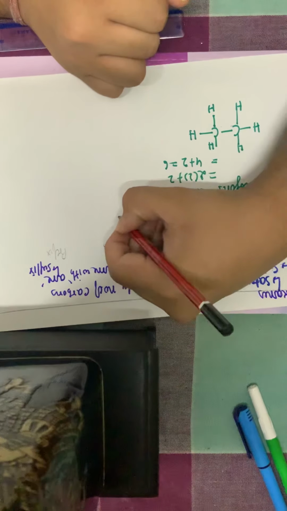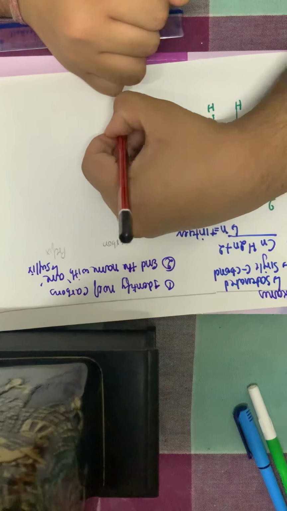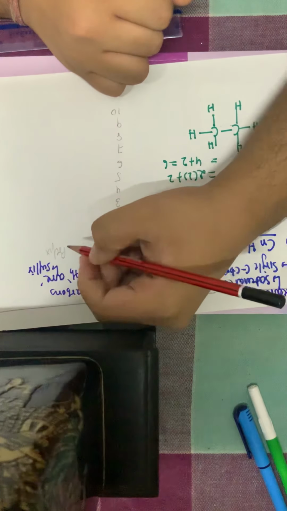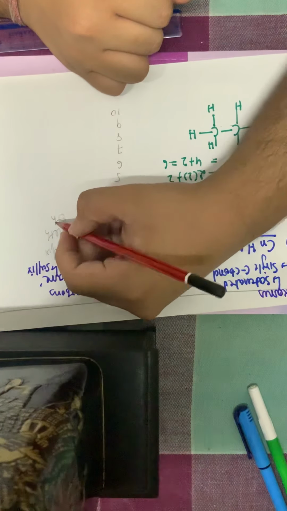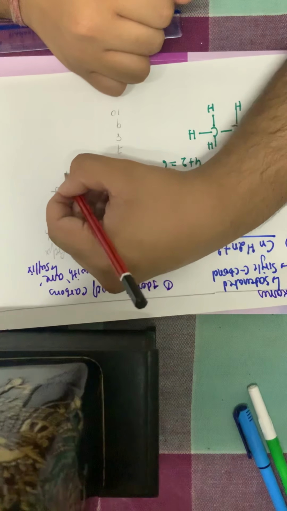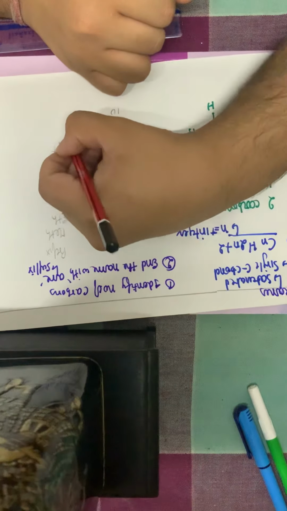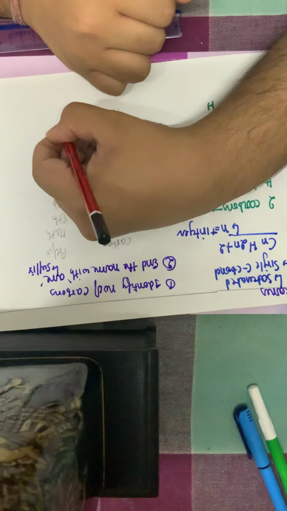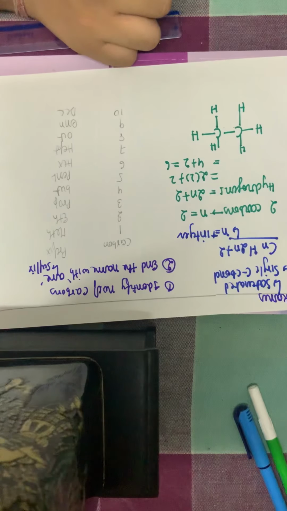If carbon is 1, 2, 3, 4, 5, 6, 7, 8, 9 and 10: if it is 1, it is meth. If it is 2, it is eth. 3 is prop. 4 is but. 5 is pent. 6 is hex. 7 is hept. 8 is oct. 9 is non. And 10 is dec. This rule is used.